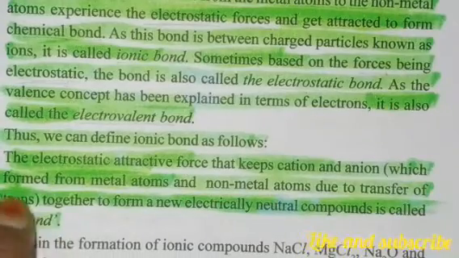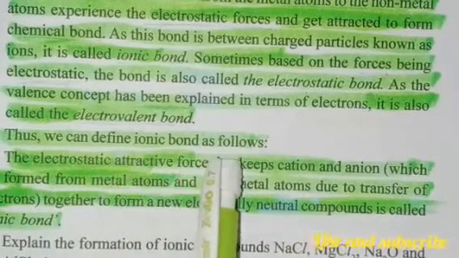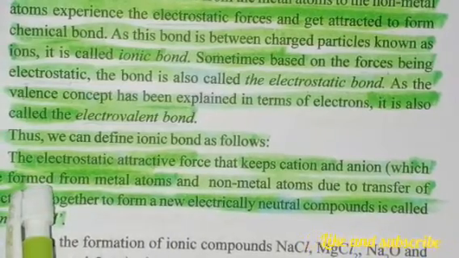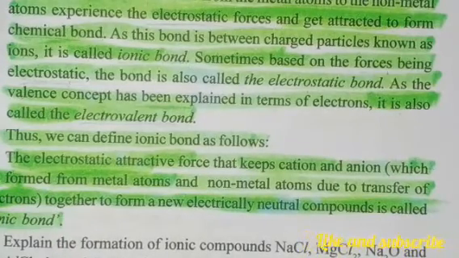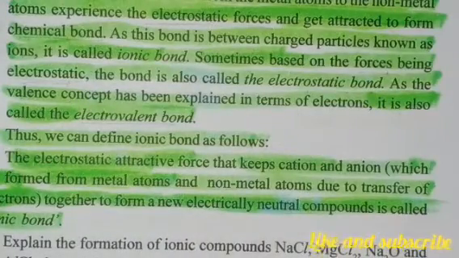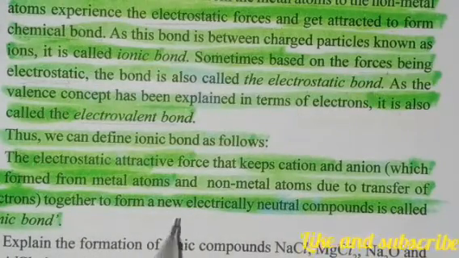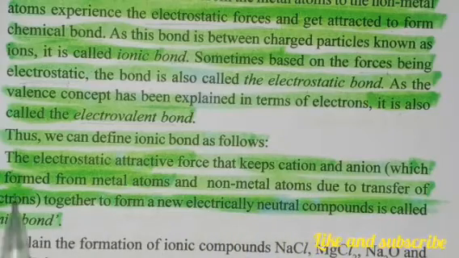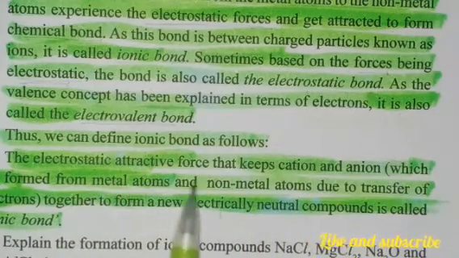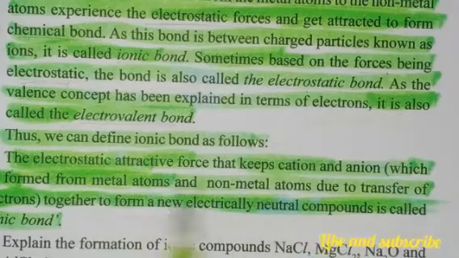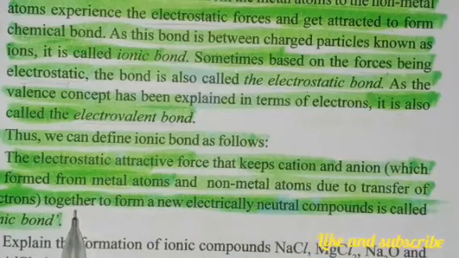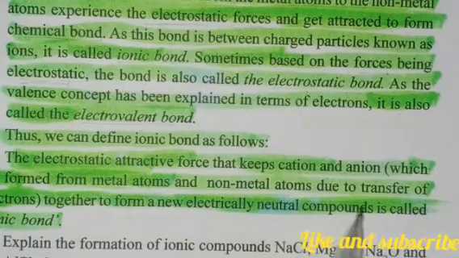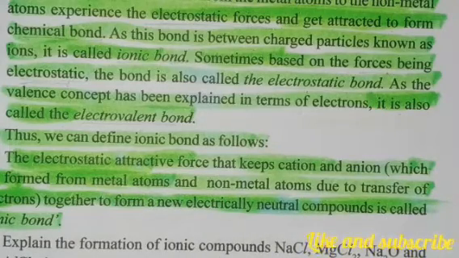Okay. Thus, we can define ionic bond as follows. Here is the definition of the electrostatic bond or the ionic bond. The electrostatic attractive force that keeps cations and anions, which are formed from metal atoms and non-metal atoms due to the transfer of electrons, together to form a new electrically neutral compound, is called the ionic bond.